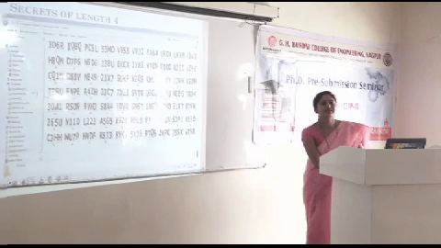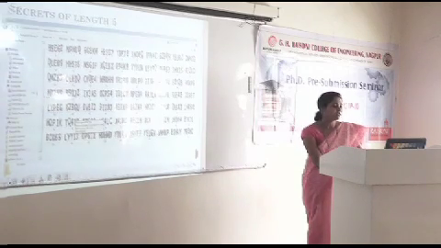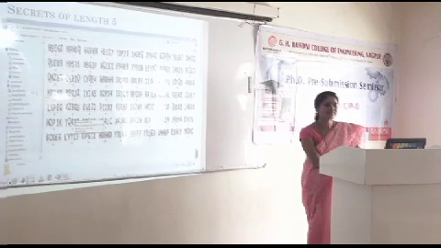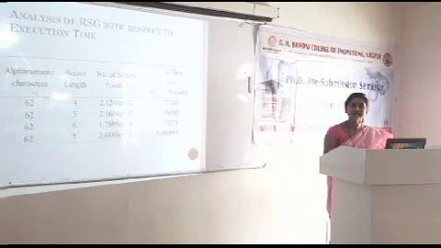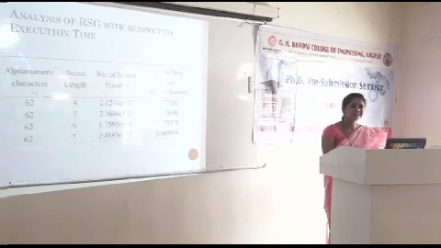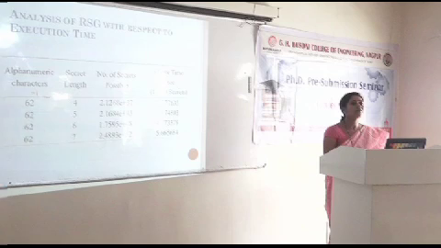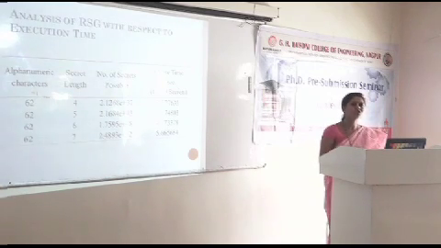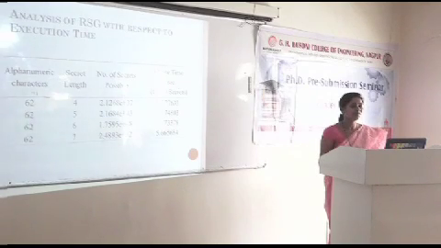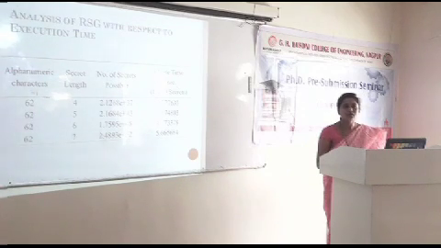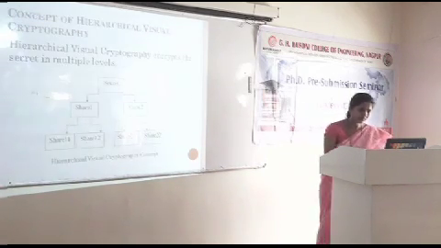For example, these are the secrets generated for length 4. Next we have generated the secrets for length 5. These are the secrets for length 6. It means we can generate a secret of any length, and for 62 characters, if you want to generate a secret of length n, the total possible secrets will be 62 raised to n. Like for secret length 4, we have the number of possible secrets as 62 raised to 4, and so on. So this table indicates the possible number of secrets for varying length and the elapsed time required to generate those secrets.